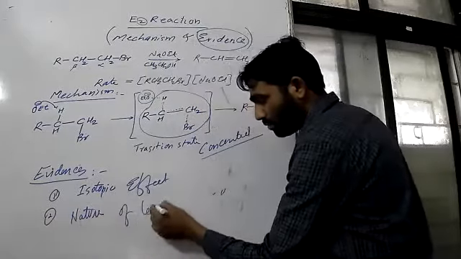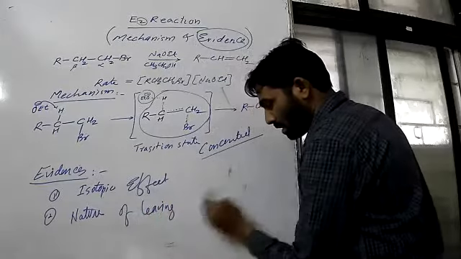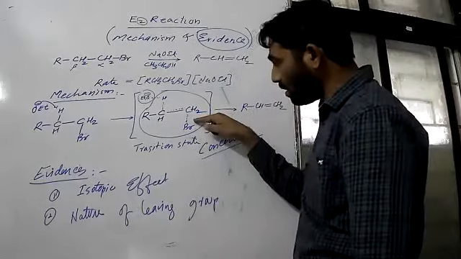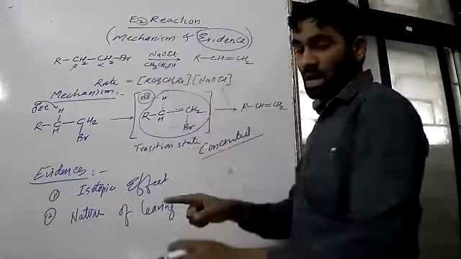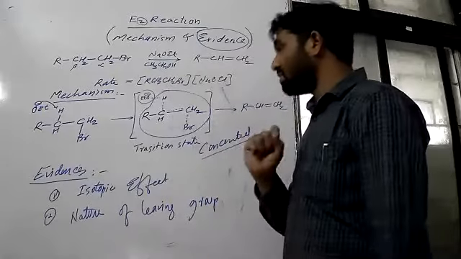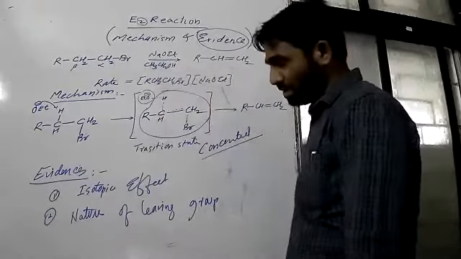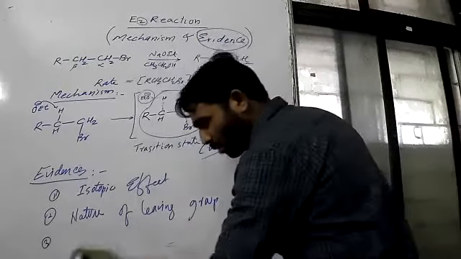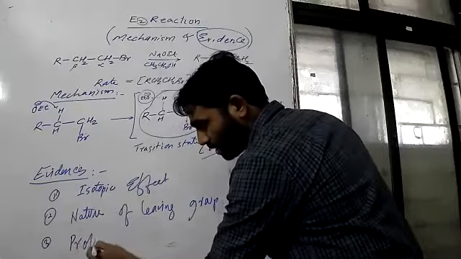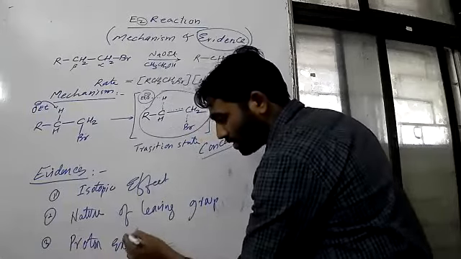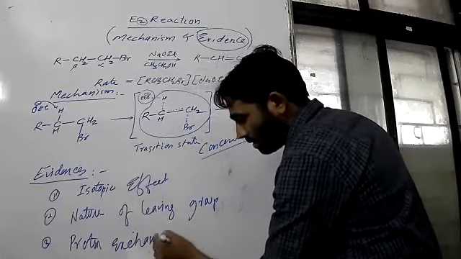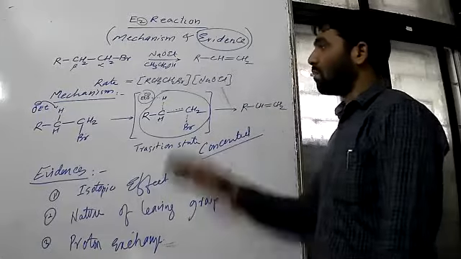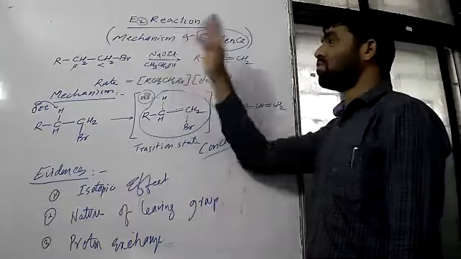Nature of leaving group means rate of leaving group, which means the breakage of this bond. This is also evidence in support of this mechanism. And the third point is what we can say about proton exchange. Okay, proton exchange. So these three important points will tell us whether this mechanism is E2 or not.